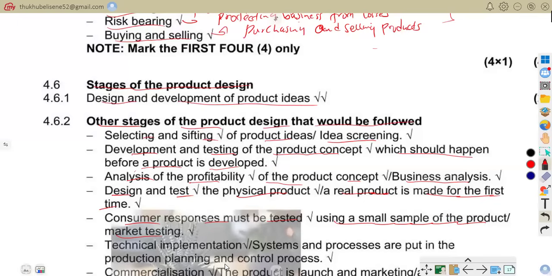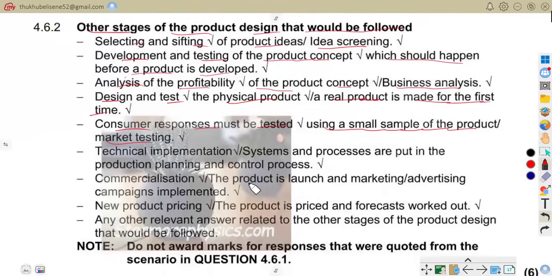And also it talks of technical implementation, where systems and processes are put in the production planning and control process. In short, planning the production system. For example, factory preparation and staff training. That's how you can do that planning.